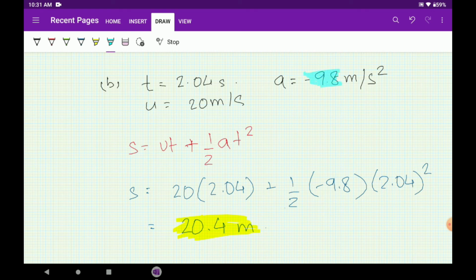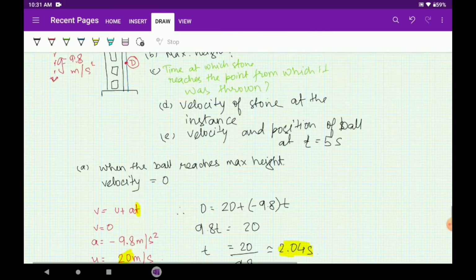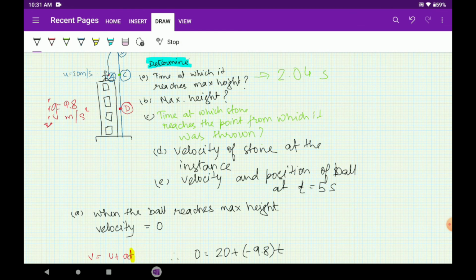Okay, if we took it as 10, the sums would have been much easier, but I don't want to make you understand that we take the value of g as 10. We usually take it as 9.8 meter per second square, and this should be taken by every one of you. 10 is not an approximate value. Okay, so now we get this as somewhere around 20.4 meter.